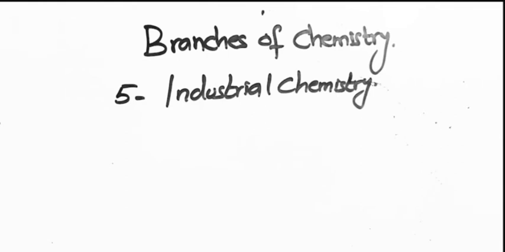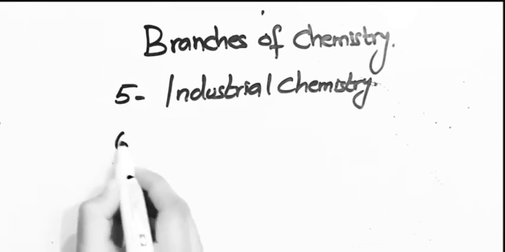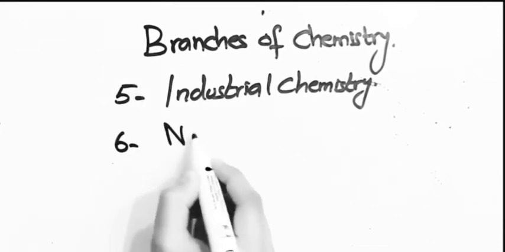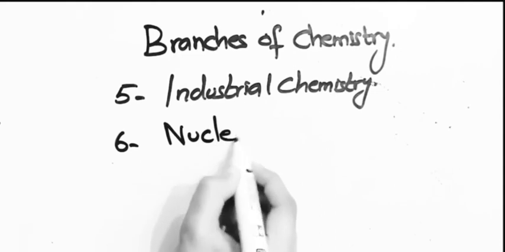For example, oxygen, ammonia, NH3, chlorine gas, soap, paints, and many other chemicals are being produced in industries. And why will we study these chemicals? Because these chemicals are also being used in many other industries. For example, ammonia is a compound which is used in production of fertilizer, and fertilizers are produced for the betterment of fields. So in this branch, we'll study about chemicals which are being produced on an industrial level.